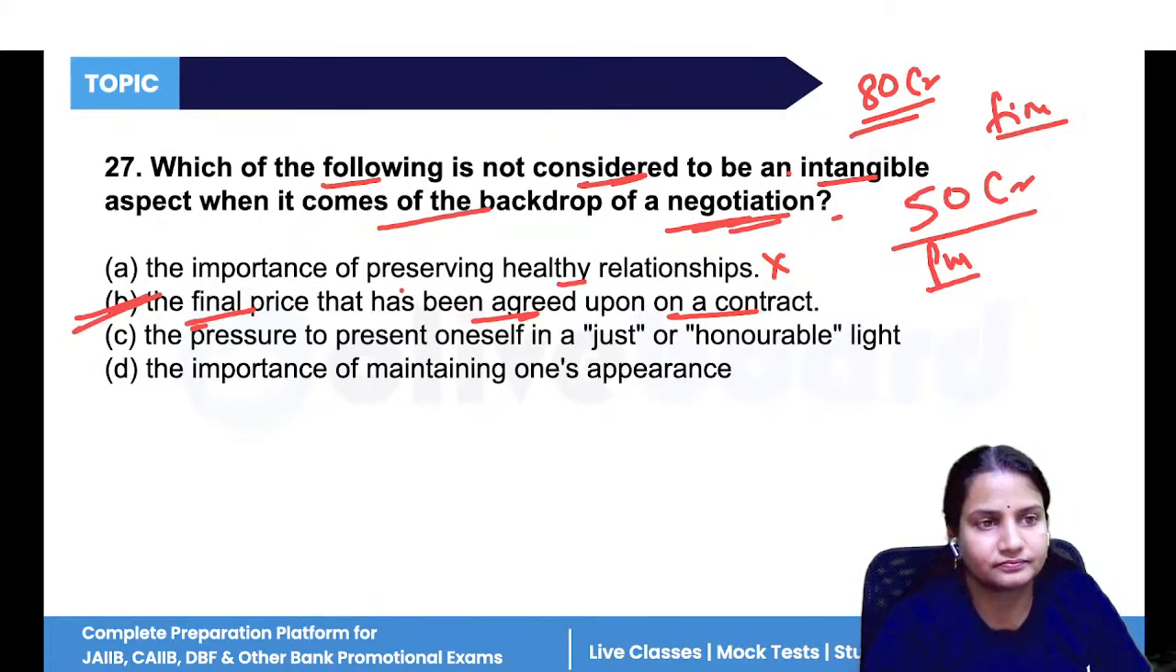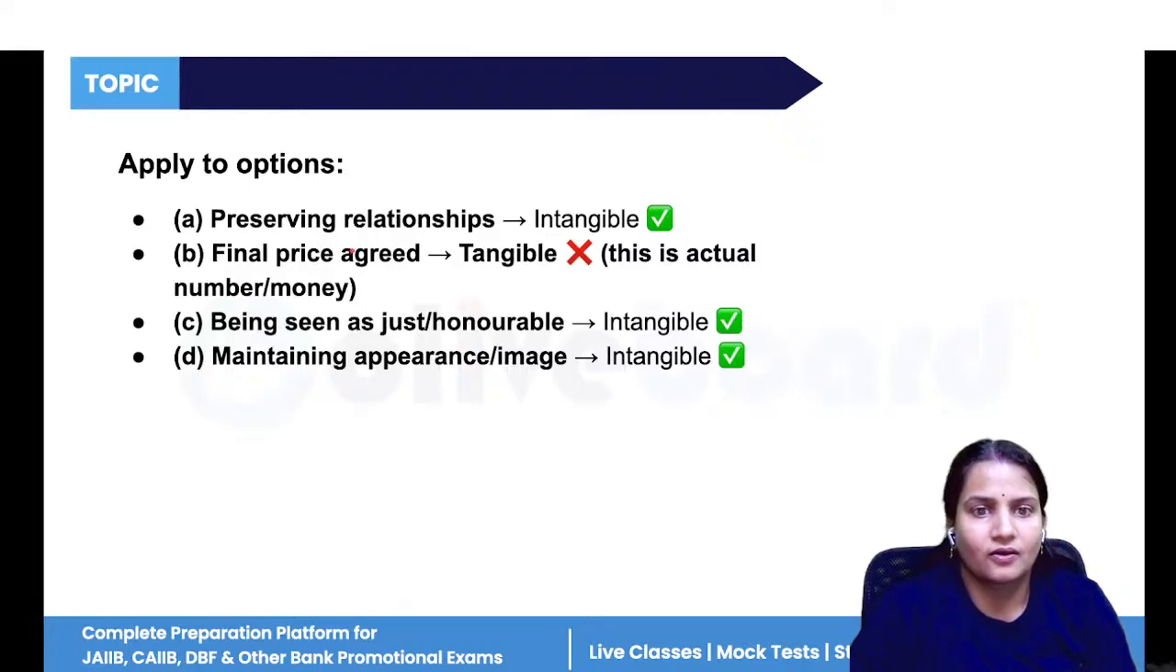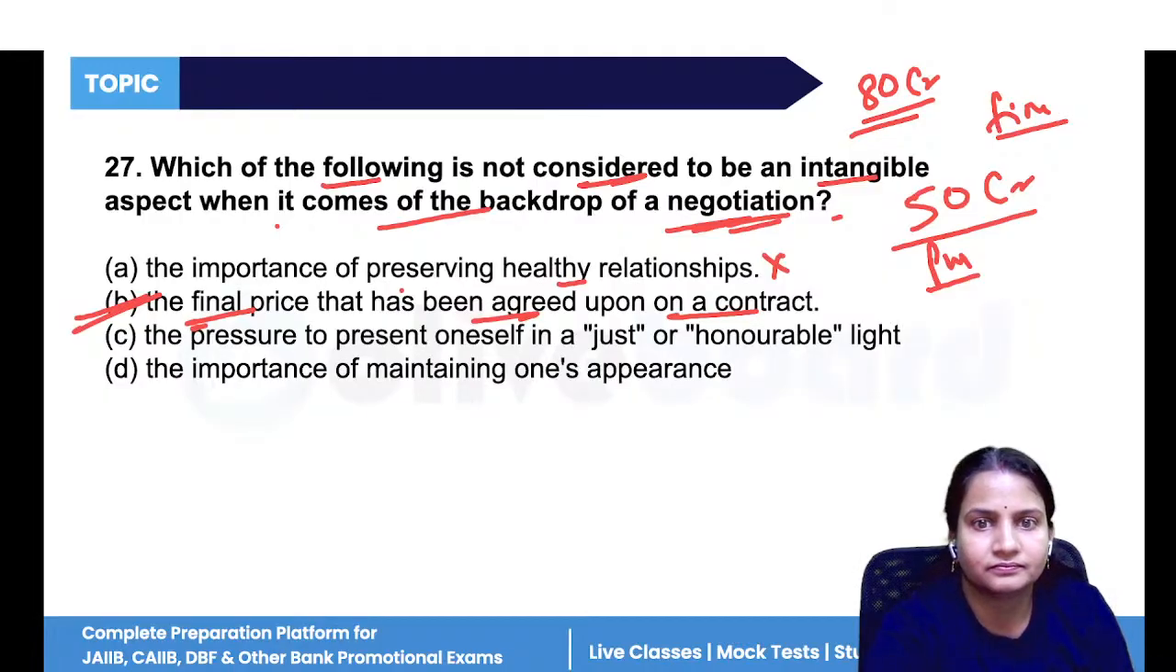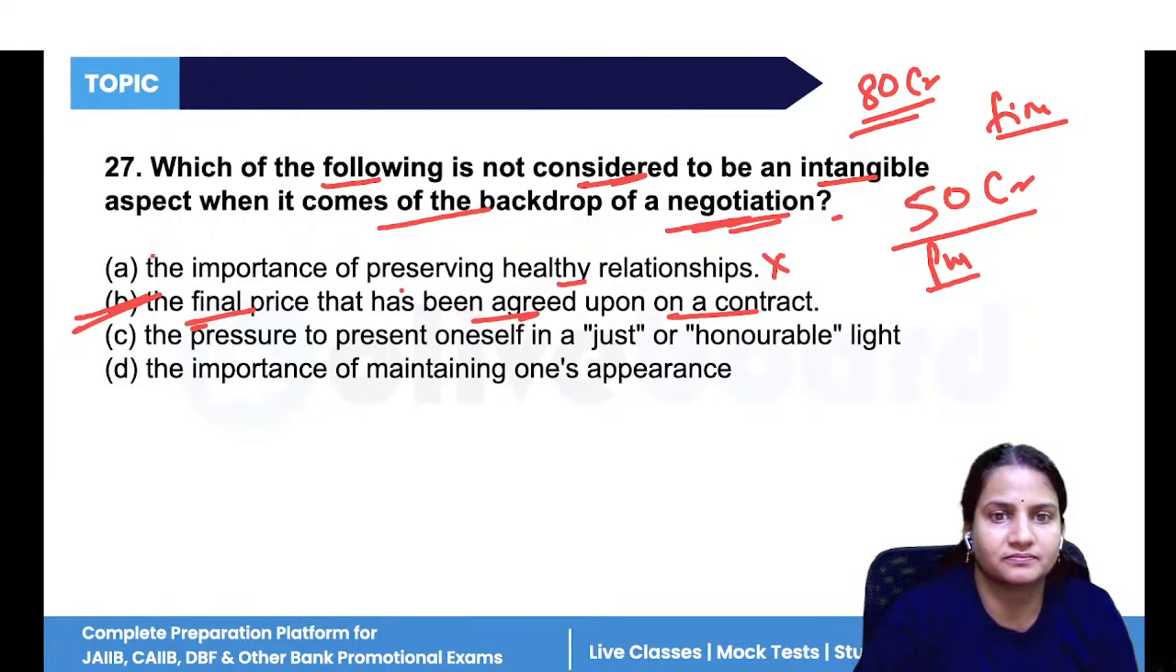Clear? Okay. All right. So option B, not considered to be intangible. That is option B.